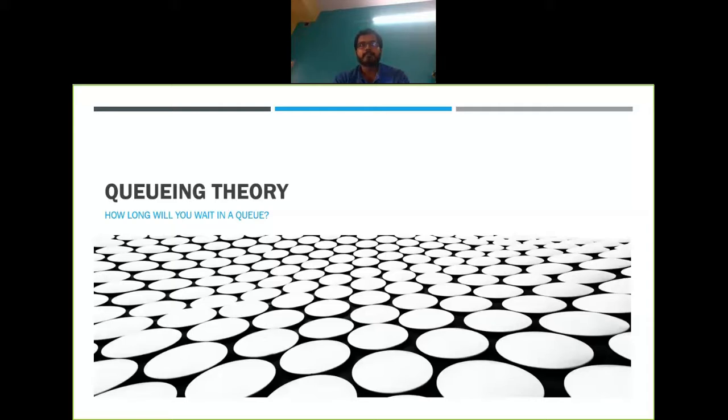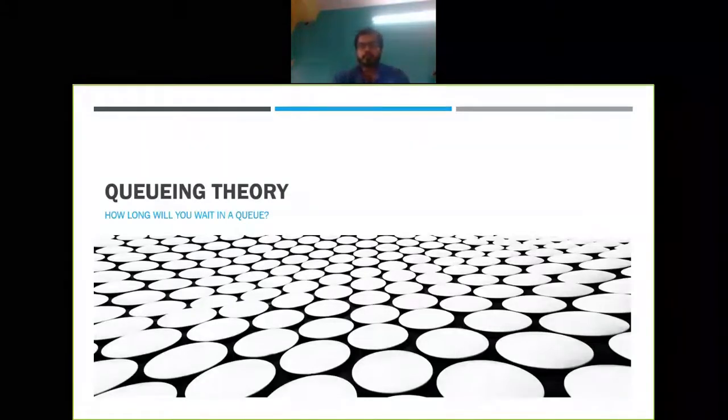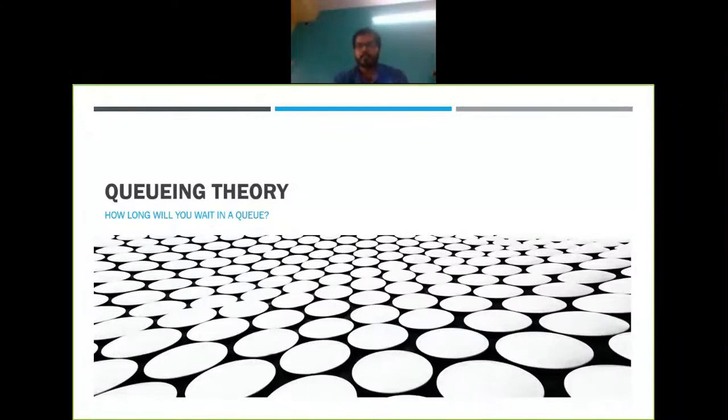Okay, this is not a decision making topic. From this topic we are not trying to optimize something. Rather, we are working with some model which best represents a queue, and trying to find out the performance of those models. Okay, so that's the thing. We are not going to make any decision or optimize something. We're just trying to find out some performance measures from this queuing theory.